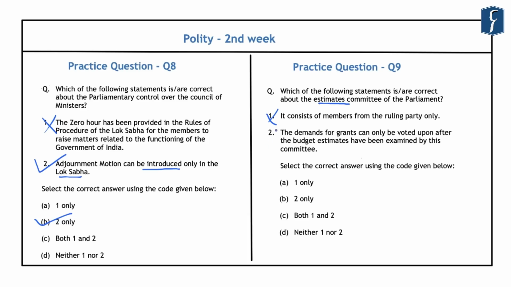And hence this second statement becomes incorrect here. And thus the correct answer here is D, that is neither statement 1 nor statement 2 is correct. Now one important point that should be noted about these two questions is that normally we have a tendency to consider all those statements where words like only or all find a mention.